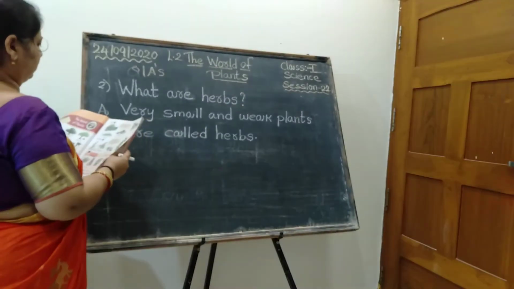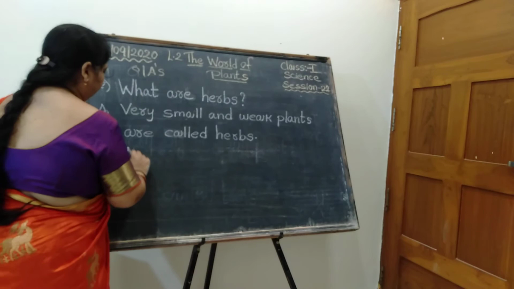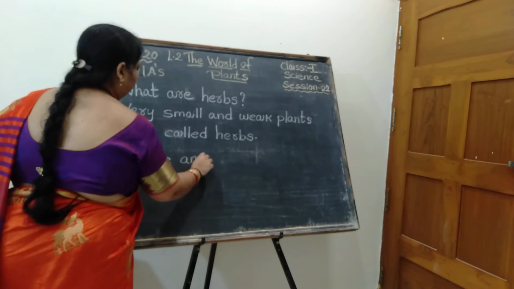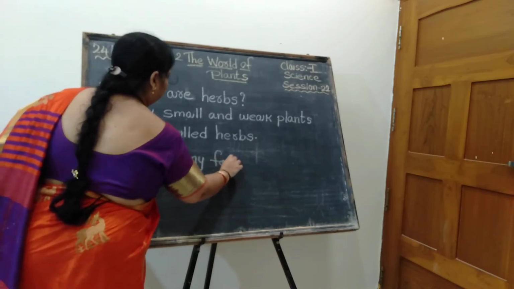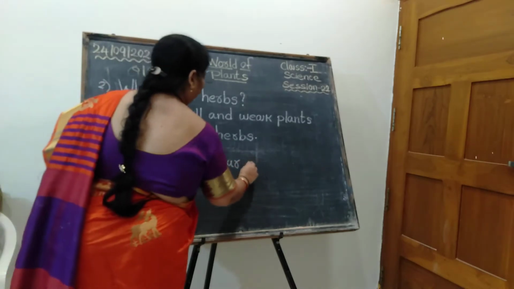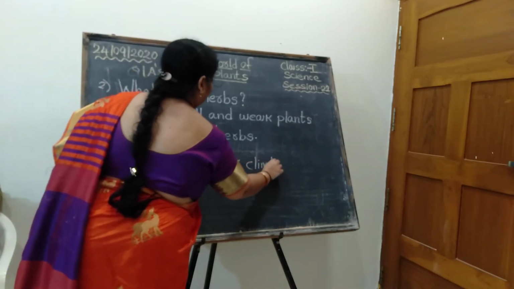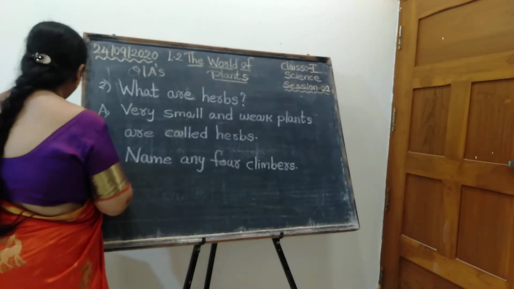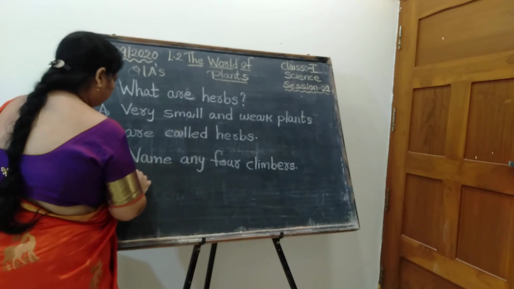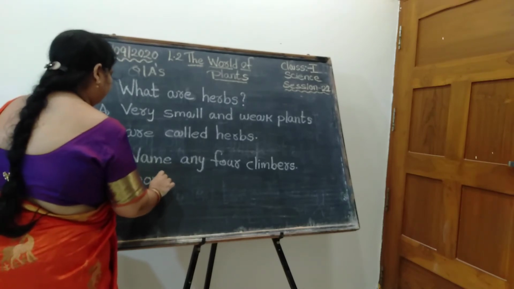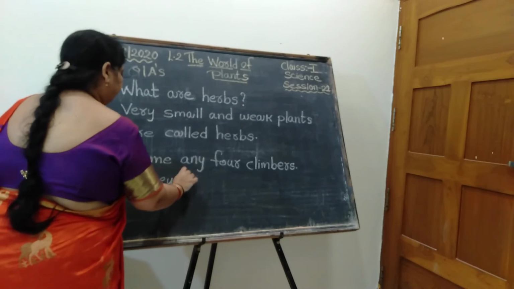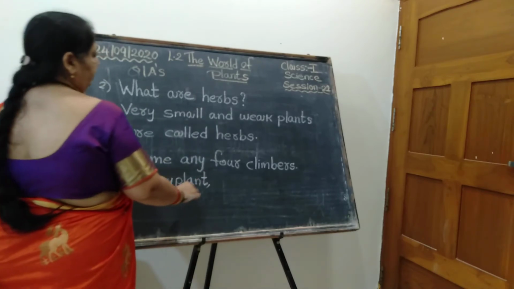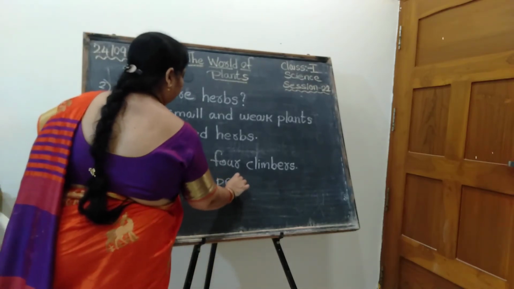Now the next question is, name any 4 climbers. What are climbers? Any 4 climbers you can say? Money plant, pea plant. So many are there, isn't it? Now let me go for this. Spell the word money plant. M-O-N-E-Y, money. P-L-A-N-T, plant. Money plant. Pea plant.